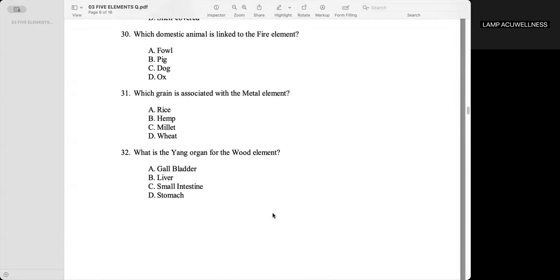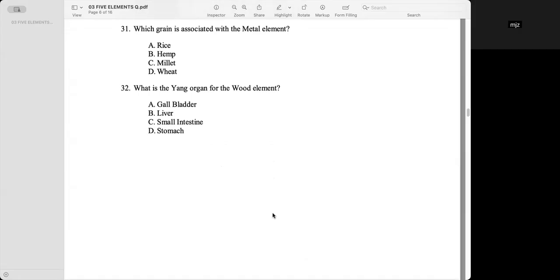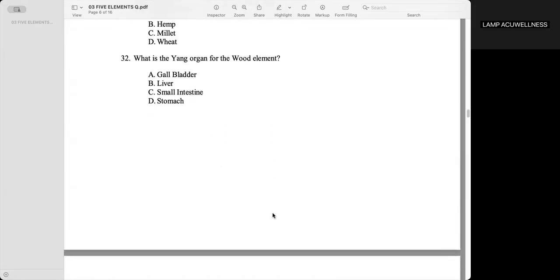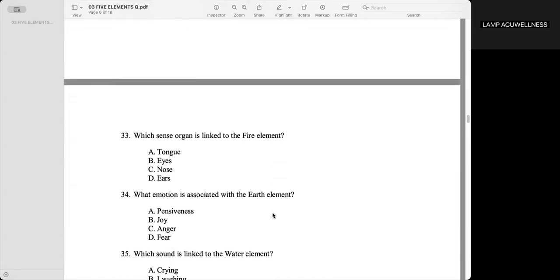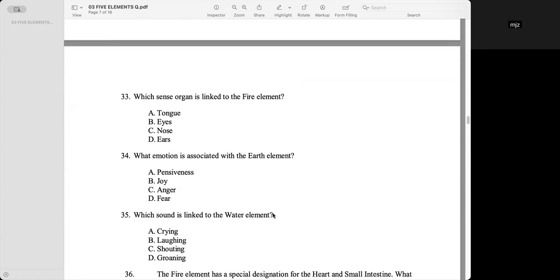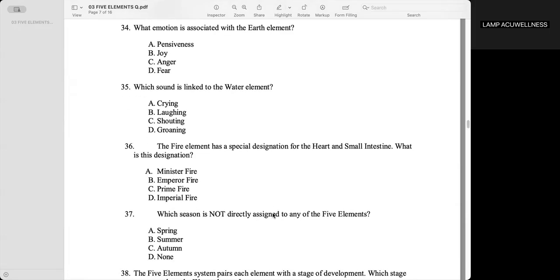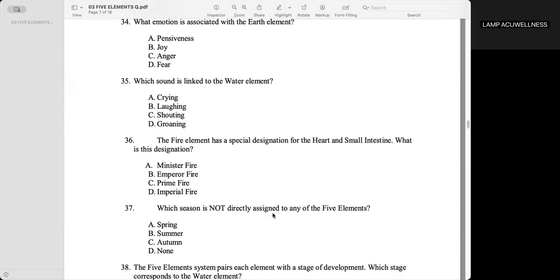Which grain is associated with the metal element? Letter B. What is the yang organ for the wood element? Gallbladder, letter E. Which sense organ is linked to the fire element? Tongue, letter E. What emotion is associated with the earth element? Letter E, sympathy. Which sound is linked to the water element? Groaning, letter D.